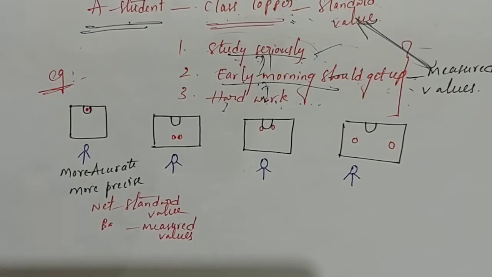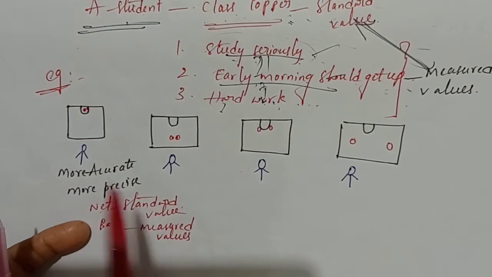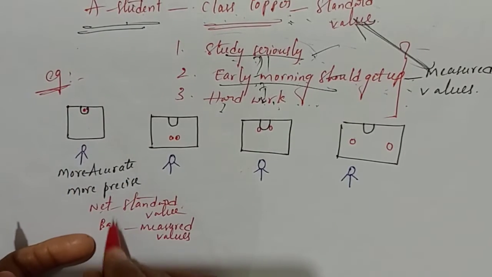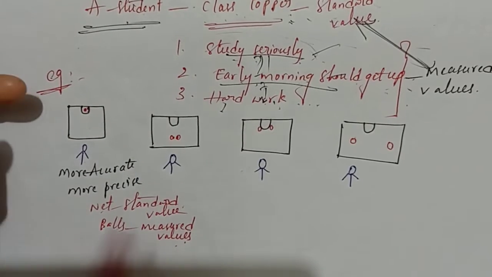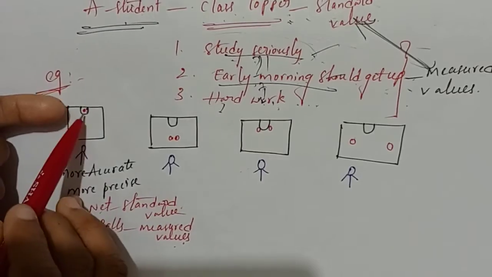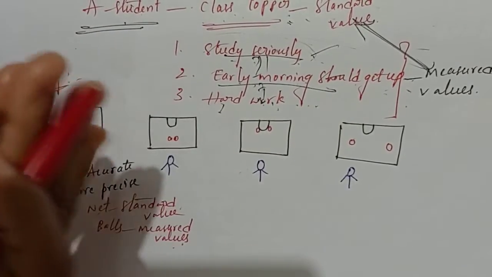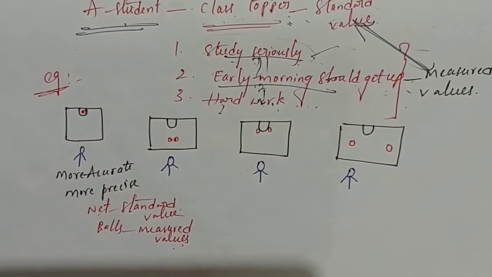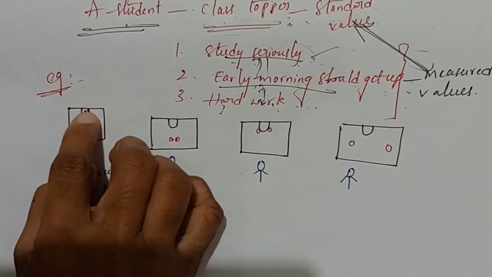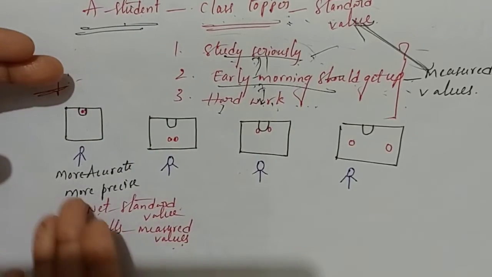Now see students, the net is acting as a standard value, and here two volleyballs are there. These two balls are acting as measured values. Clear this one? So these two measured values reached very close. Measured values, balls and net, both are how, students? Very close. That means more accuracy is there and more precise. And between the two balls, is there any gap? No, both are closer. So that's why more precise.